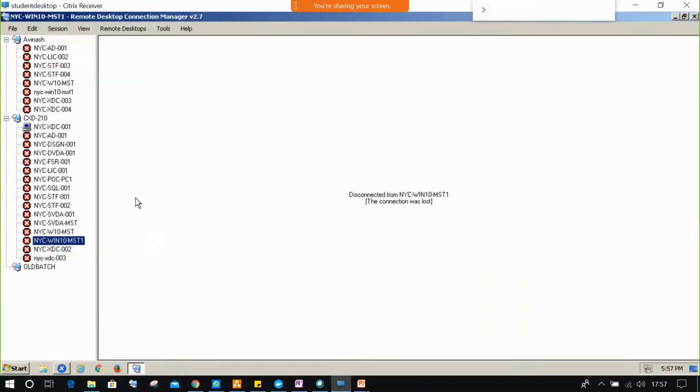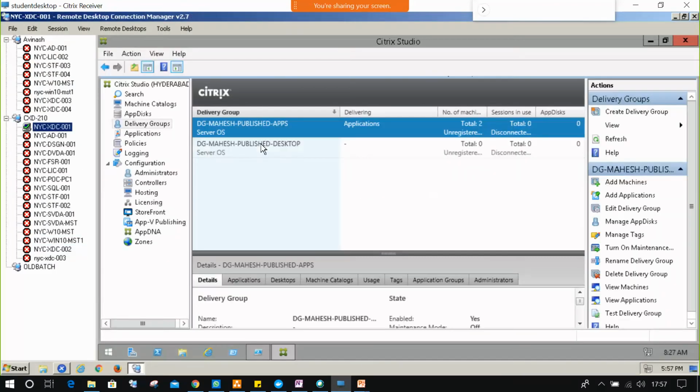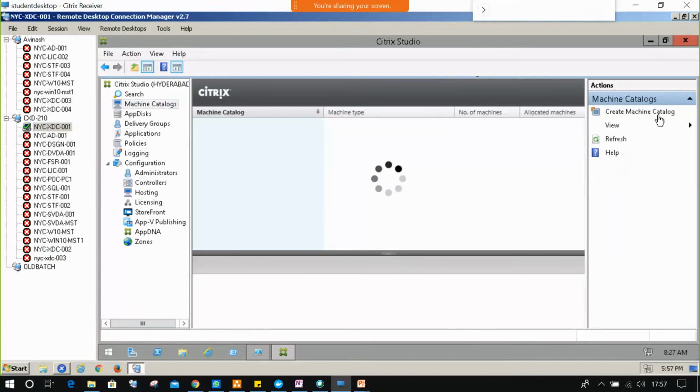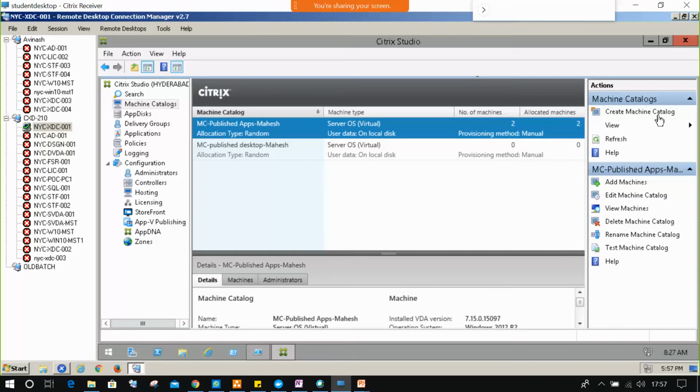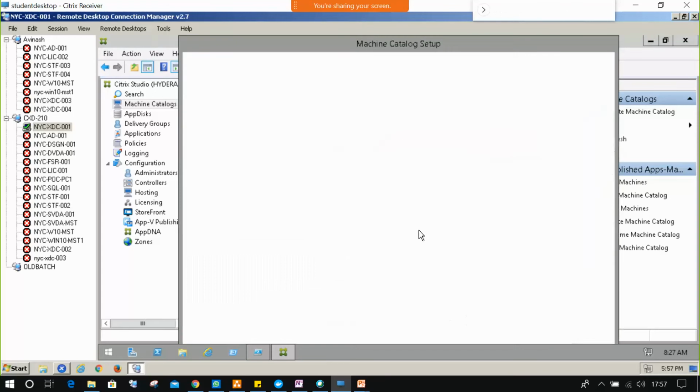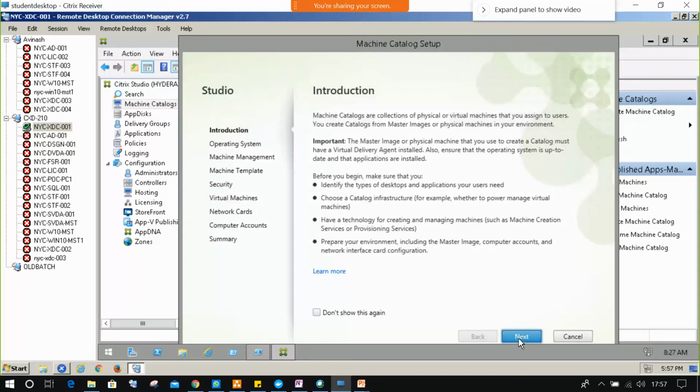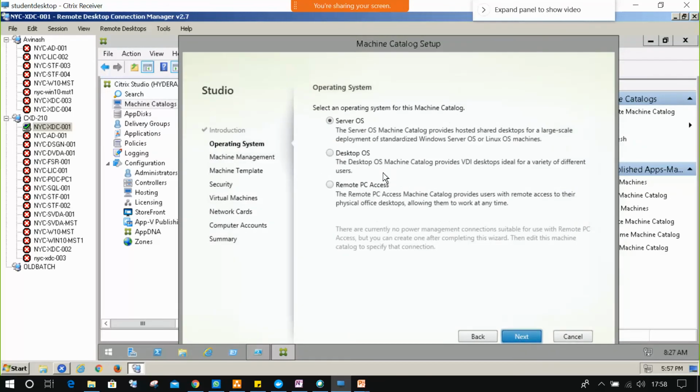Now you can directly go to XDC, go to machine catalog, creating a third catalog. Next, so this time we need to select a server OS or desktop OS. Desktop OS, the second one. Yep, desktop OS.